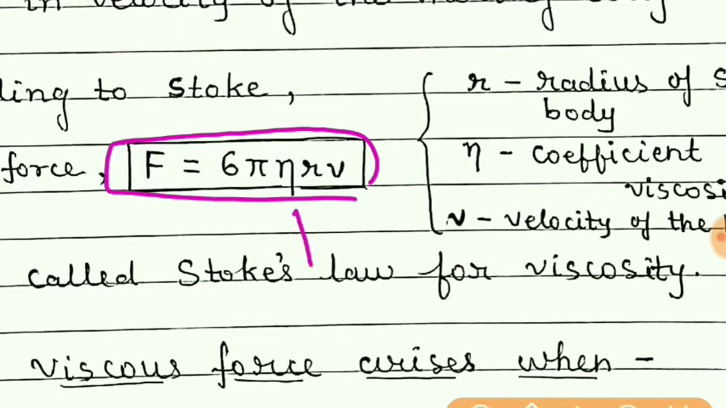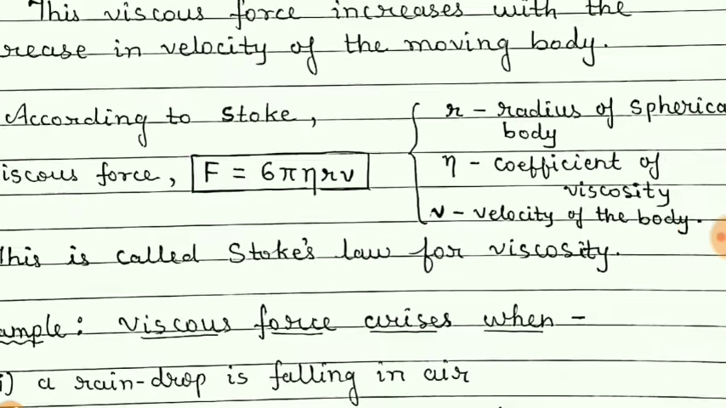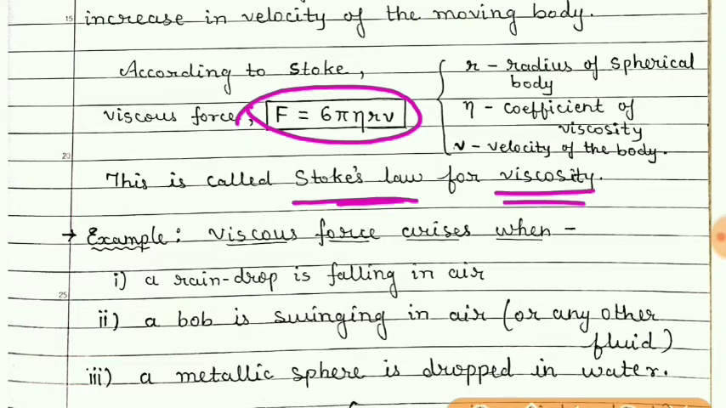where in this formula, eta is the coefficient of viscosity. This small r is the radius of the spherical body which is moving in the downward direction, and v is the velocity of the body. So this formula is known as Stokes' law for viscosity.